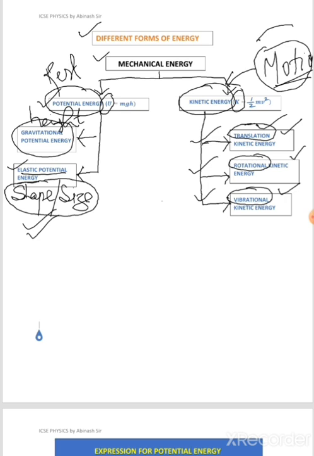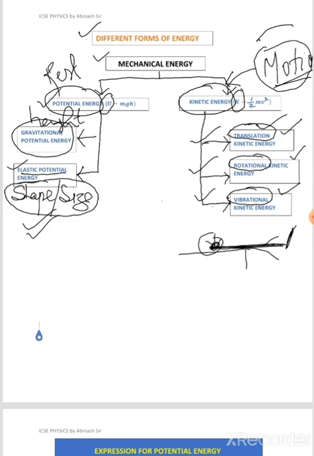Now the third and last kind is vibrational kinetic energy. The word vibrational means the body is vibrating, moving to and fro. For example, take your scale or ruler, place it on the edge of the table, fix it with your thumb and pluck the free end of the ruler.